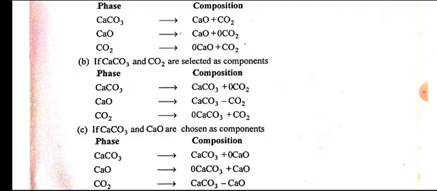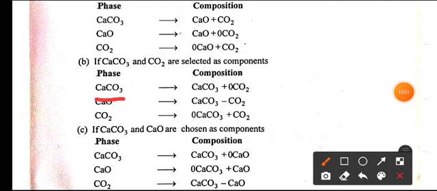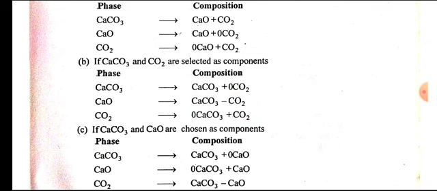If calcium carbonate and CO2 are selected as components, then calcium carbonate is expressed as 1 mole of CaCO3 plus 0 moles of CO2. CaO is expressed as calcium carbonate minus 1 mole of CO2. Carbon dioxide is expressed as 0 moles of calcium carbonate and 1 mole of CO2.